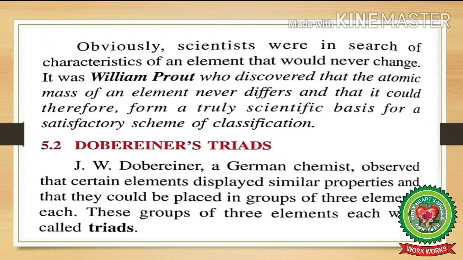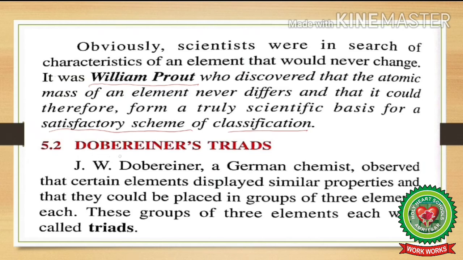Obviously, scientists were in search of characteristics of an element that would never change. It was William Prout who discovered that the atomic mass of an element never differs and that it could therefore form a truly scientific basis for a satisfactory scheme of classification. So from that time onwards, atomic mass was considered as the base for the classification of elements.